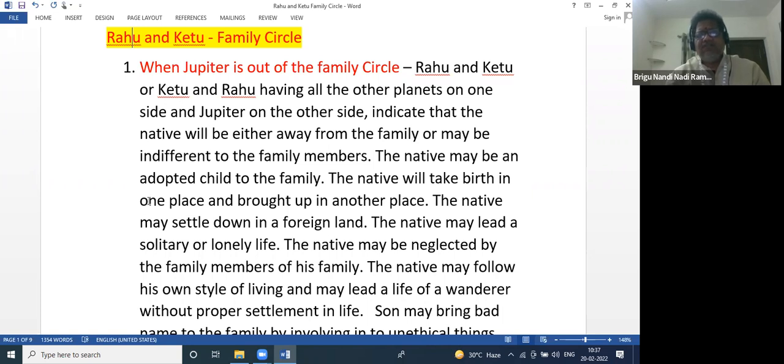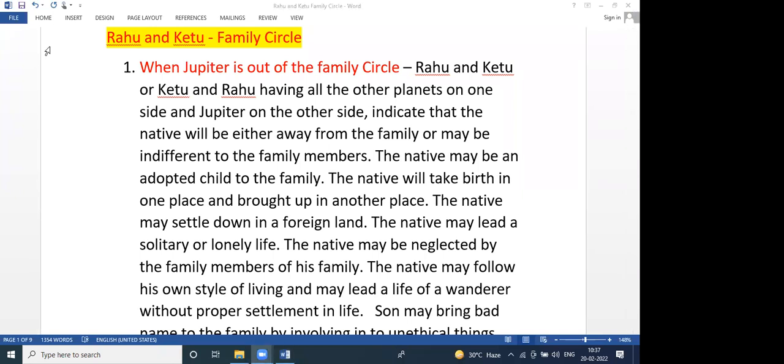So they will leave, they will abscond from the place. Such things also will happen. The native actually may settle down in a foreign land. They may lead a solitary, lone life, and the native may be neglected by the family members of his family.